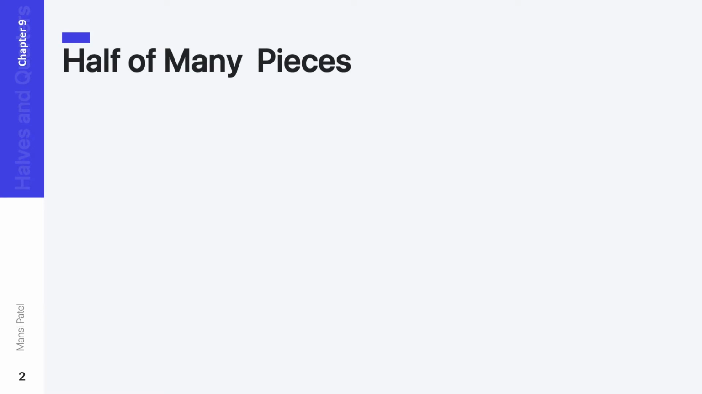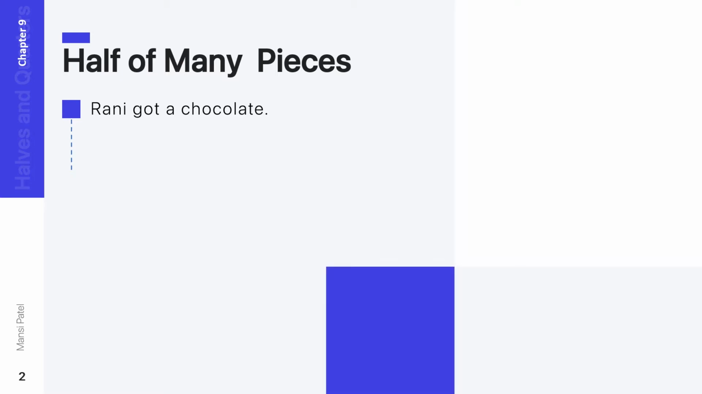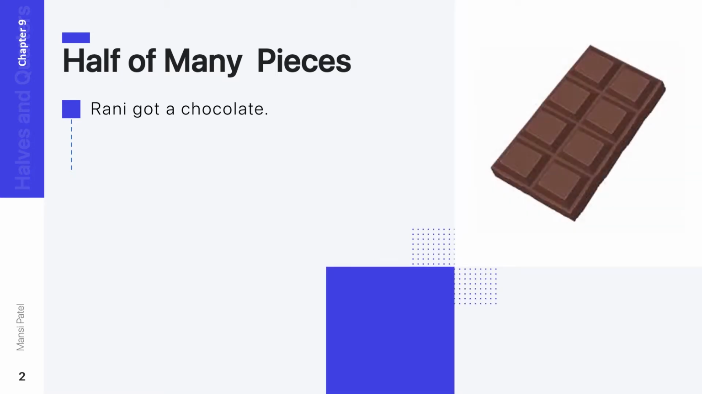So let us start our first topic of today. And our first topic is half of many pieces. See here, Rani got a chocolate. One girl is there. She got one chocolate. Now you can see here in this chocolate, how many pieces are there? Here is one whole chocolate and there are 8 pieces of this chocolate.